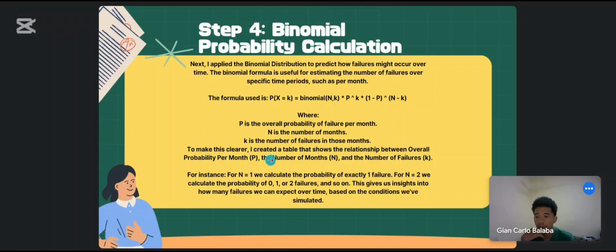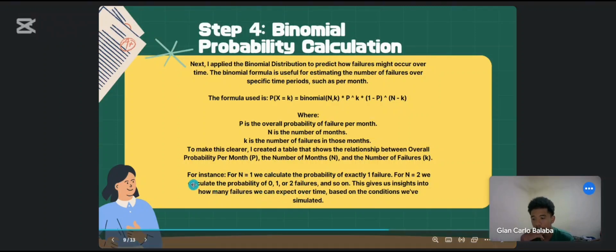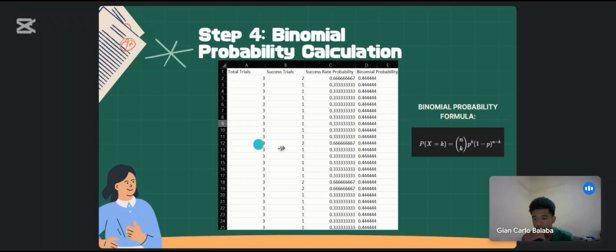To make this clearer, we created a table that shows the relationship between overall probability per month, the number of months, and the number of failures. For instance, for n equals 1, we calculated the probability of exactly one failure. For n equals 2, we calculated the probability of 0, 1, or 2 failures, and so on. This gives us insights into how many failures we can expect over time based on the conditions with simulation. And this is our table.